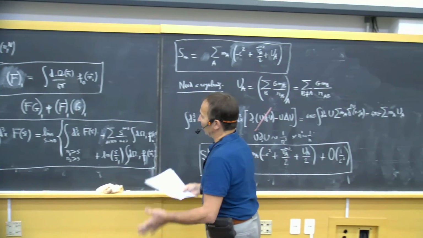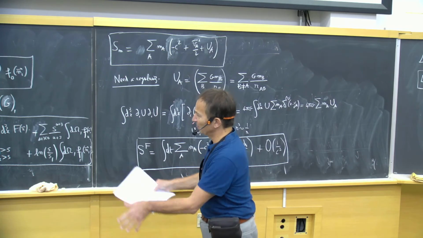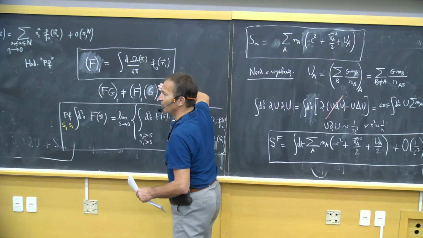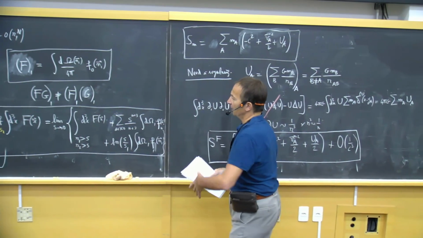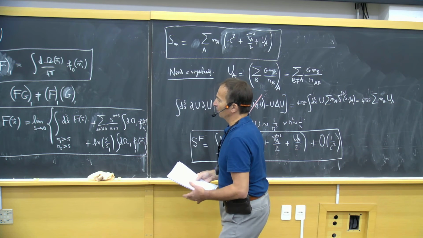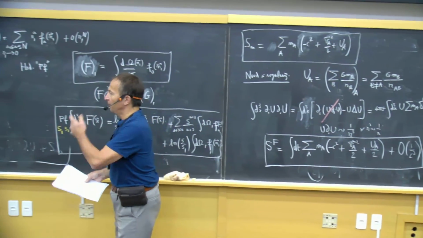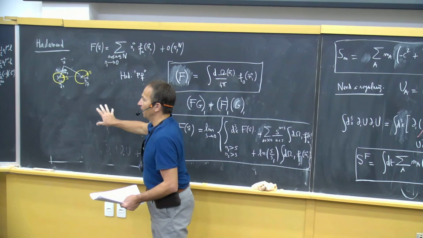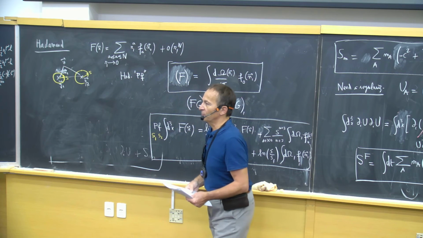In practical calculations, this Hadamard regularization is very useful. It can be implemented on the computer very easily, but because of this drawback, it does not work at a high post-Newtonian order, which is 3PN order. And I will stop here and just finish this afternoon by discussing a better regularization and see other problems.